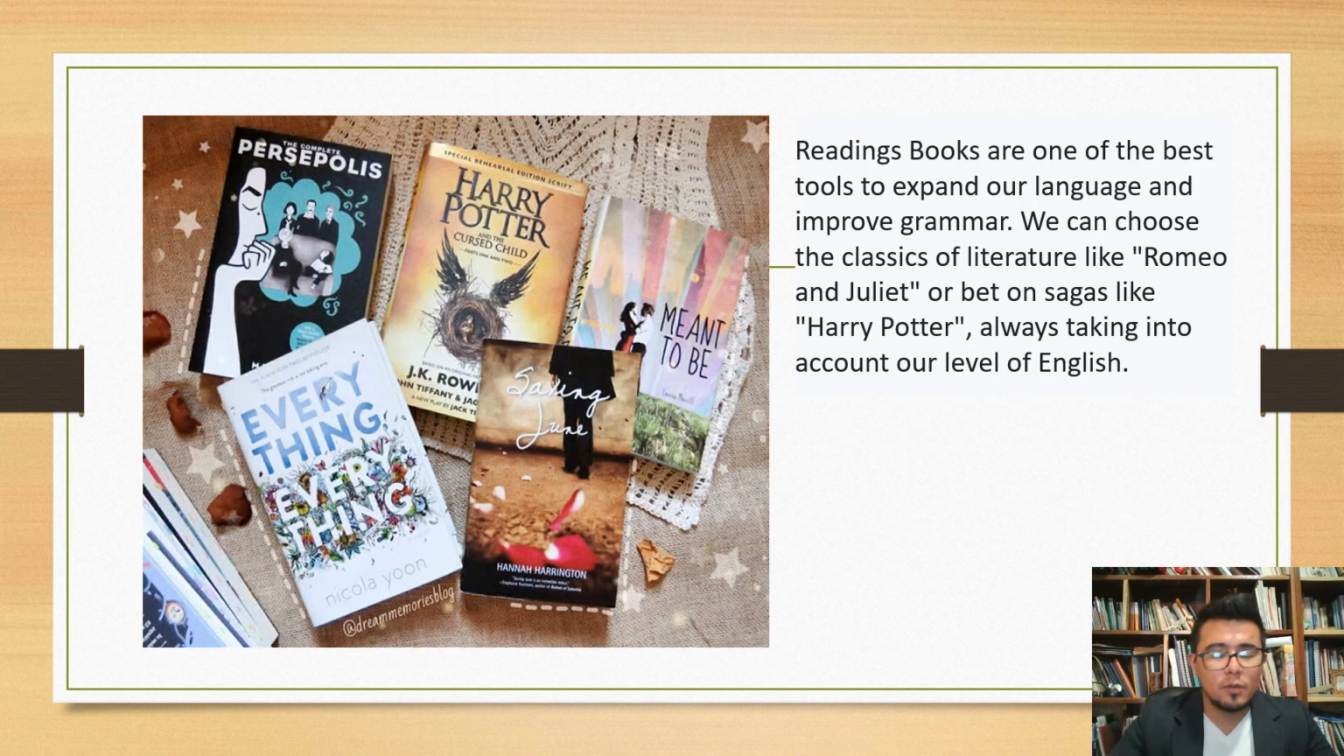Another one, and this is one of my favorites, reading books, is one of the best tools to expand our language and improve grammar. We can choose the classics of literature like Romeo and Juliet, or best-selling sagas like Harry Potter, always taking into account our level of English. Exactly. If we are A1 in English, of course we are not ready to read Harry Potter because it will be so difficult. So we can improve step by step.